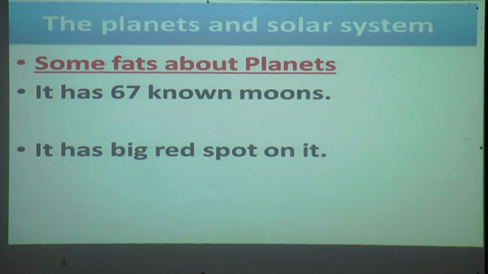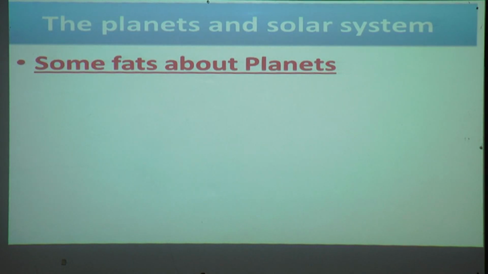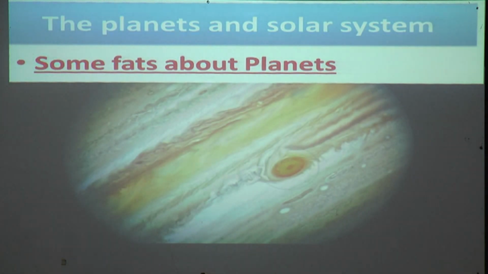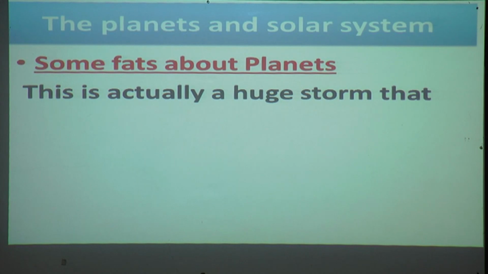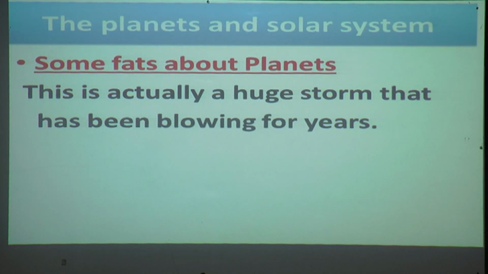It has a big red spot on it. Yes, you can see in this picture the red spot on Jupiter. This is actually a huge storm that has been blowing for years.